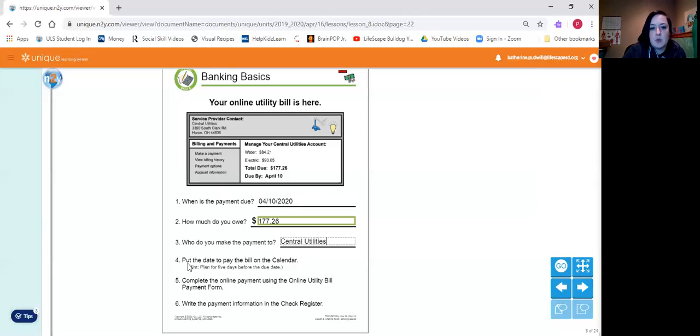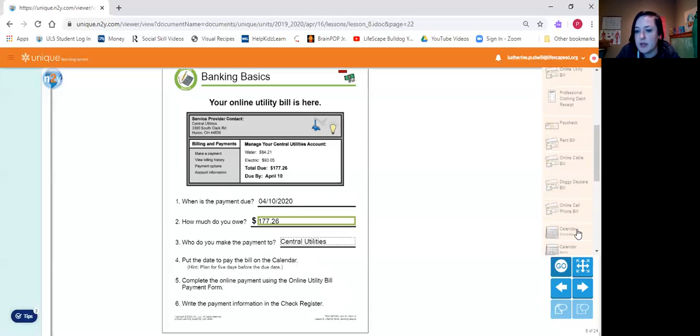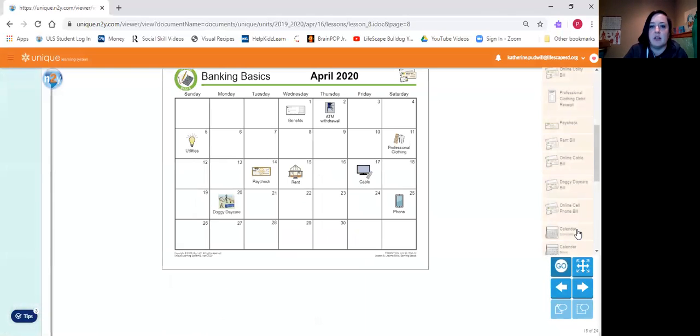And last but not least, we're going to put the date to pay the bill on the calendar so we remember. Then we'll submit our payment and record it in our register. So first, we're going to add it to the calendar. And like I said, we're going to use our pre-completed calendar. And we have marked on here April 5th. Now, did we say that it was due by the 5th? No, it's due the 10th.